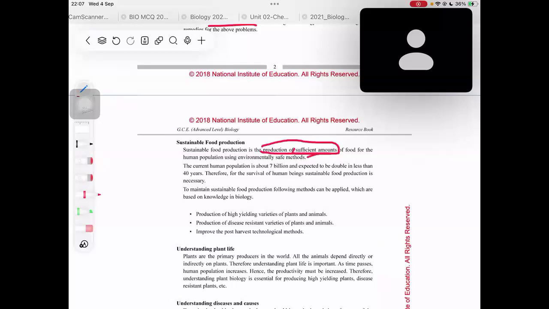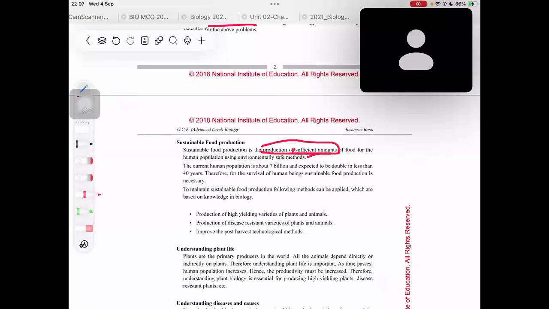You must mention sufficient, because otherwise you could have just written producing food, but we don't know whether the food that we produce is enough for the human population, right? So we must write production of a sufficient amount of food for the human population, but also using environmentally safe methods.